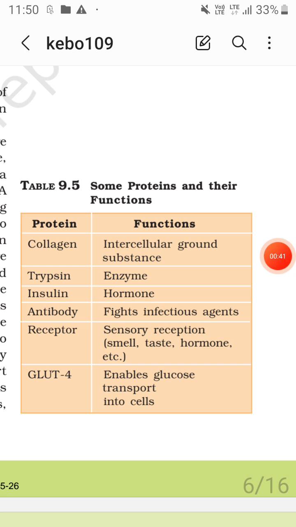Now some proteins and their functions. Collagen is a protein. The function of collagen is to act as an intercellular ground substance. Now the protein trypsin acts as an enzyme. The protein insulin acts as a hormone. And the protein antibody,